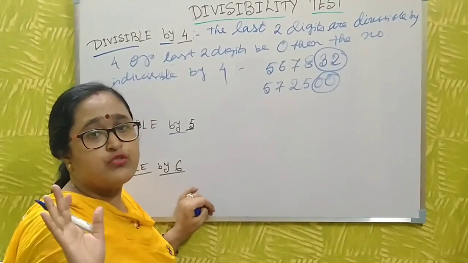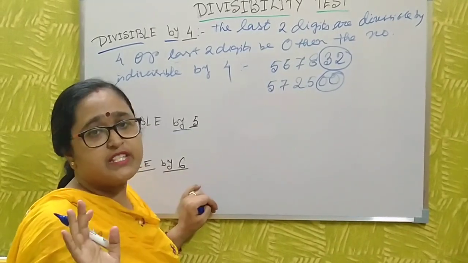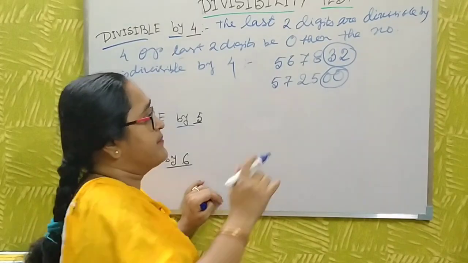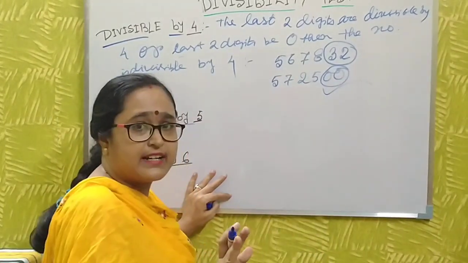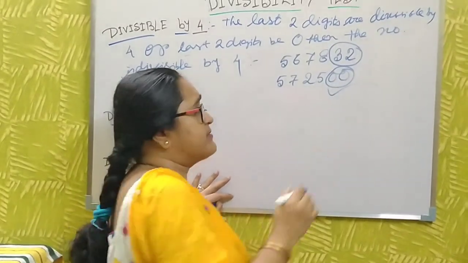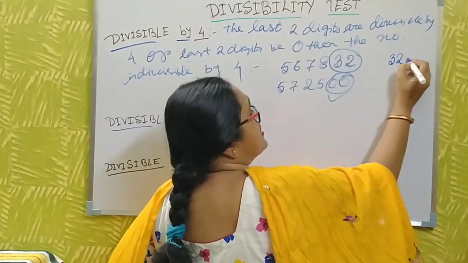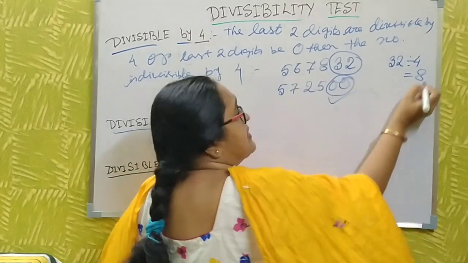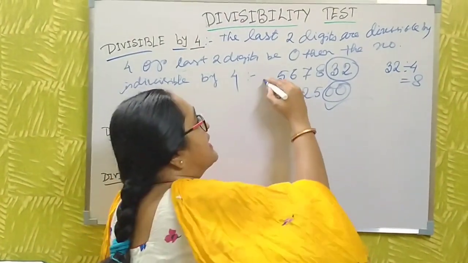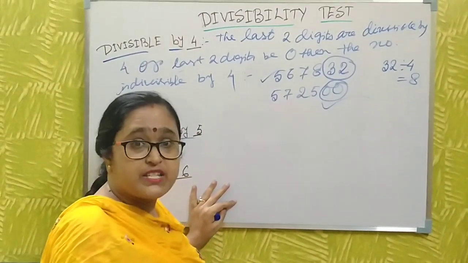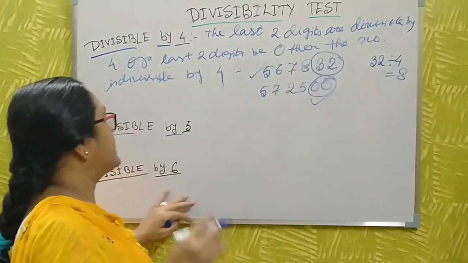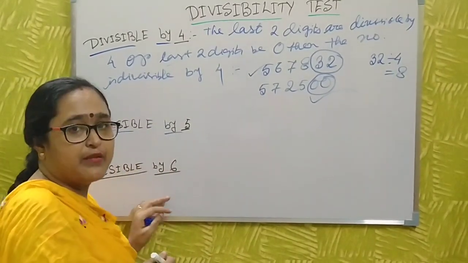Just observe the last 2 digits. If they are 0, then you say the number is divisible by 4 also. Without division, this is divisible by 4. Is it clear? Just look: 32. 32 is divisible by 4 also. Last 2 digits, yes, 8 4s are 32. Then you say the number must be divisible by 4. Okay, clear?